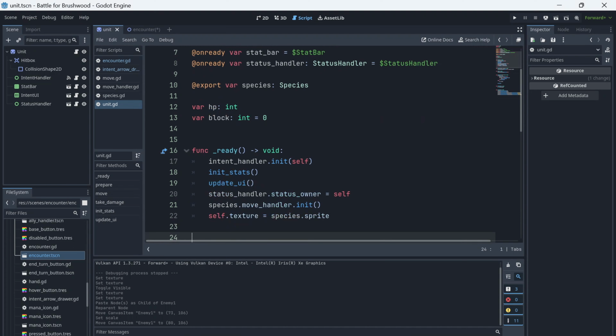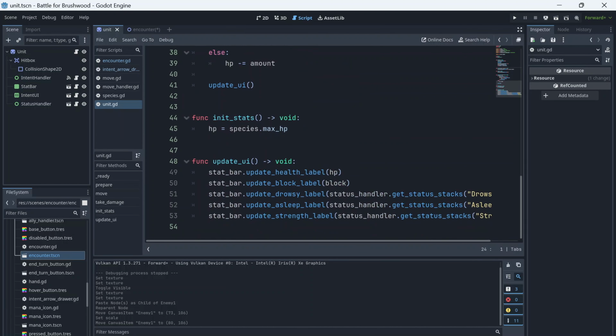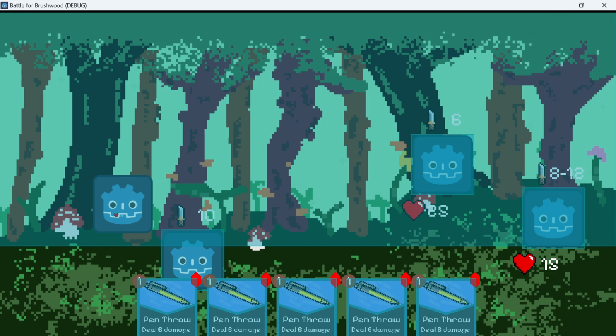To finish off the unit scene, I added functions for taking damage and updating its UI. I also added an intent handler node to set the unit's intent depending on its prepared move and targets. In order to display the effect of the move, I set the icon of the intent UI depending on its effect type, together with a string representing the magnitude of the effect, such as damage. To display the move's targets, I wrote a script to draw a line between the unit and its targets when hovered, which I think looks pretty cool, at least for this demo.